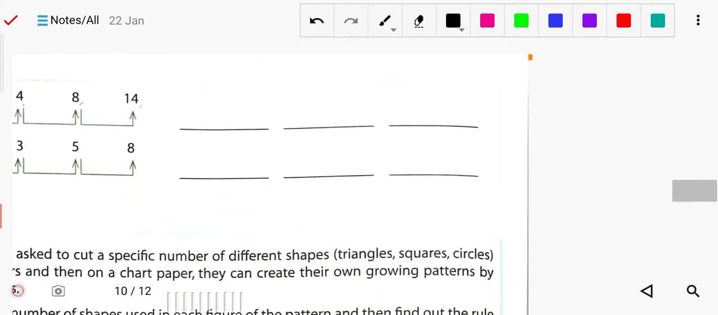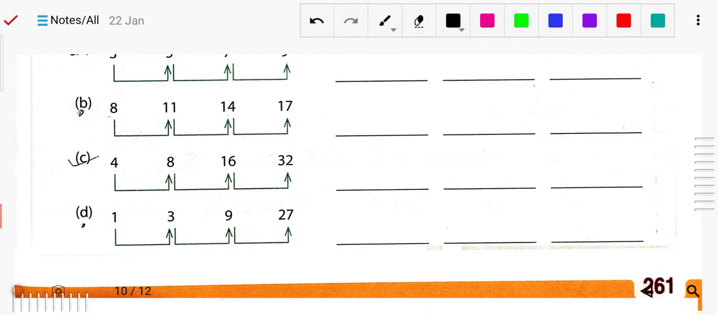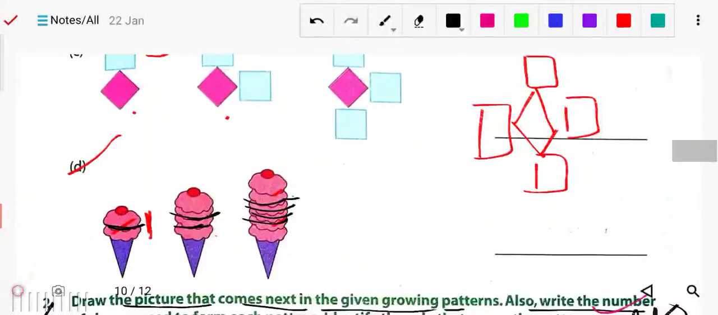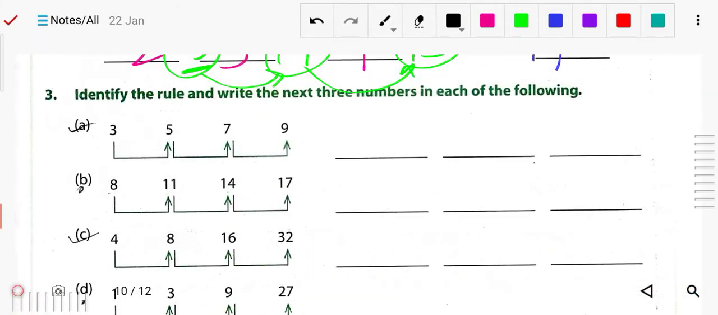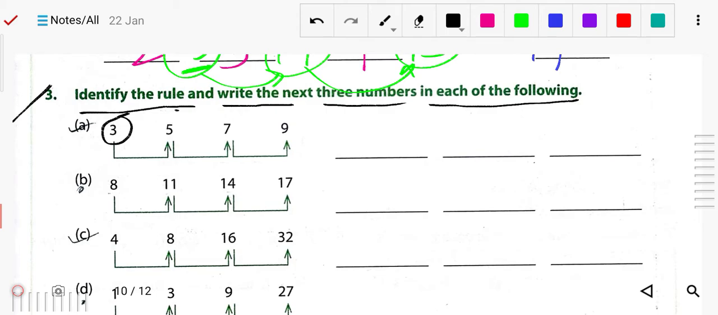Understood? Now next you can see the next question, number 3. Identify the rules and write the next 3 numbers in each of the following. So you have to identify the rules. You can check that here is 3, now it is 5, now it is 7, now it is 9. So all the time you can see plus 2 is being added.